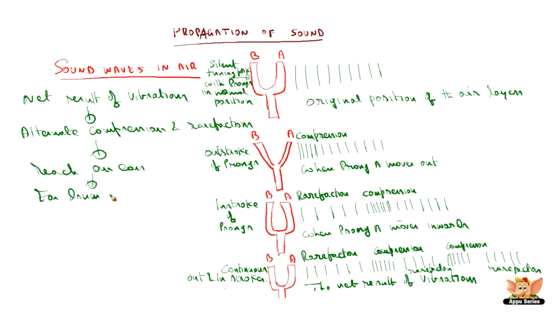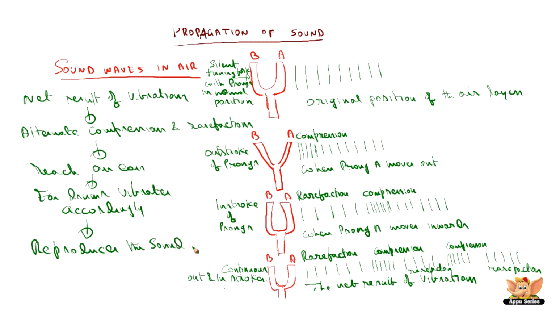The eardrums vibrate accordingly, in the same manner as these rarefactions and compressions came up from the tuning fork. When they do, they reproduce the sound.